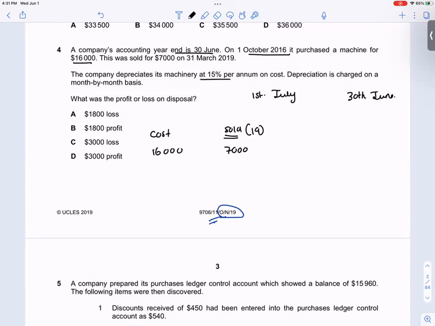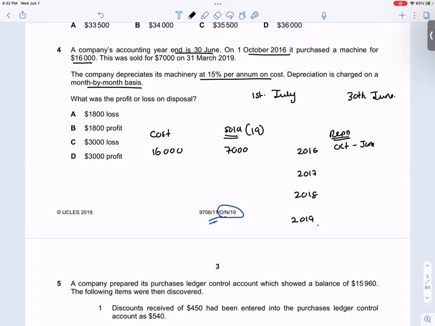15% per annum is depreciated on cost, straight line method, month by month basis. So 2016, 2017, 2018, and 2019. So 2016 depreciation would be from October to June, 9 months: October, November, December.